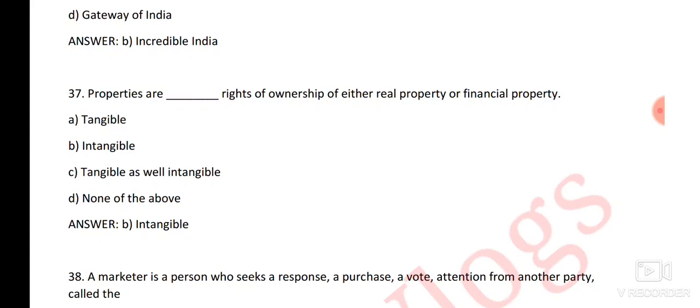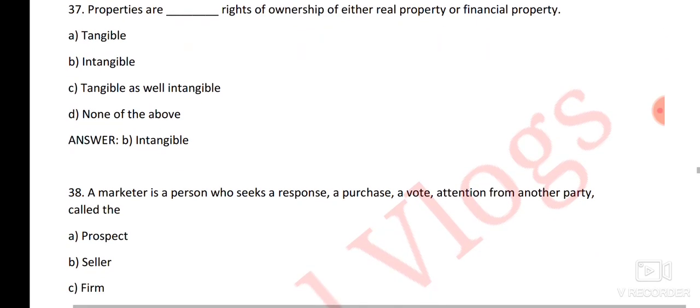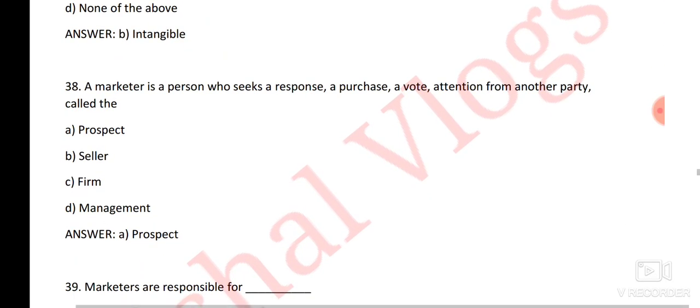Here the right answer is option number D, intangible. Next question, a marketer is a person who seeks a response, a purchase, a vote, attention from another party called the. Here the right answer is option number A, prospect.